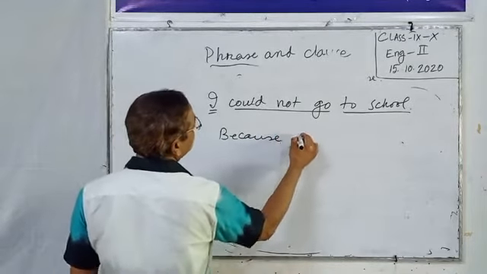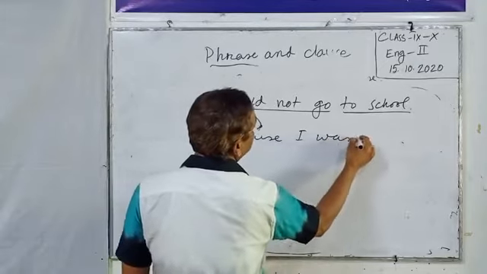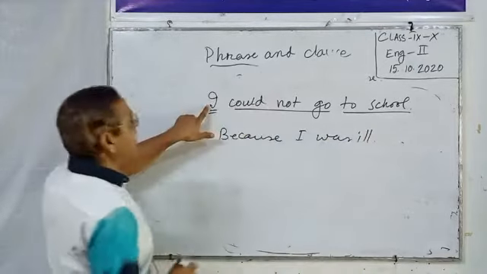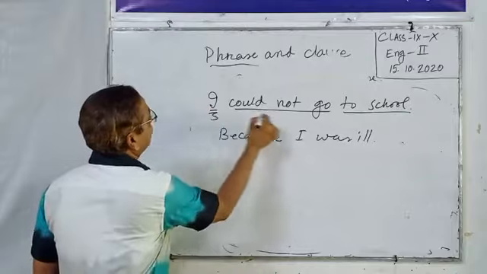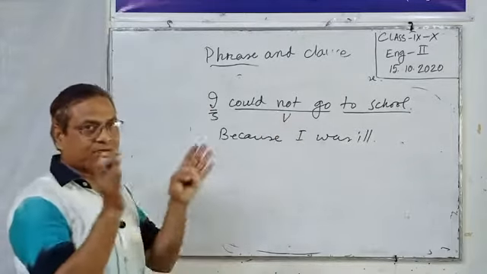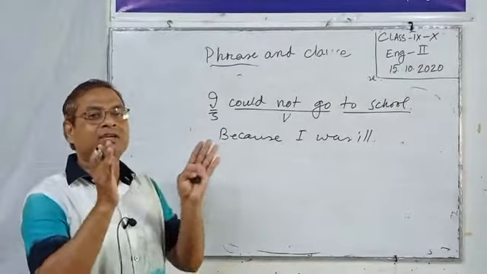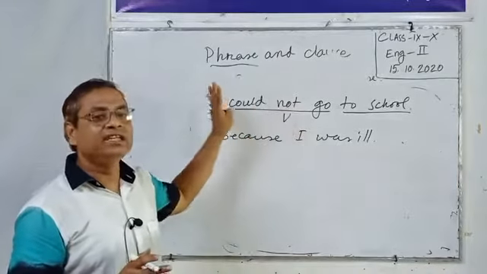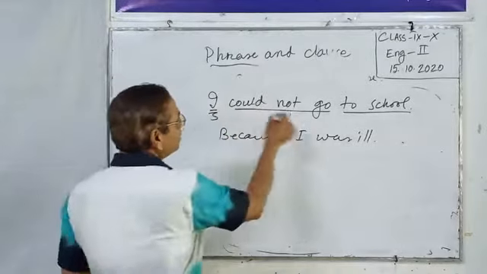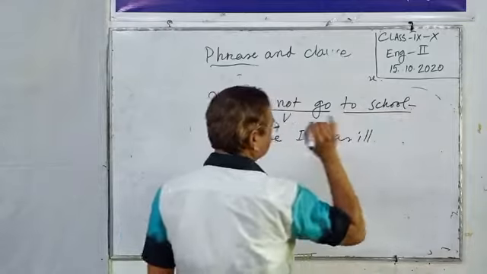Because I was ill. In this part there is a subject-verb combination. When a subject-verb combination is in a sentence, it's called a clause. This is a phrase, and this is a clause.